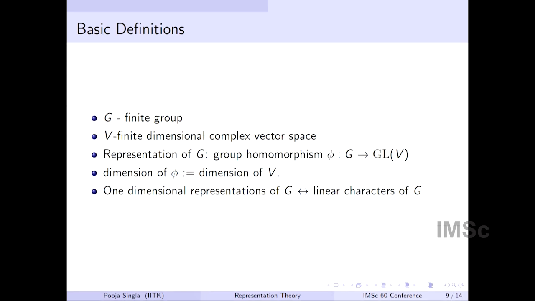If G is a finite group and V is a finite dimensional complex vector space, by a representation of G we mean a group homomorphism from G to the automorphisms of the vector space V. By the dimension of the representation phi, we mean the dimension of the vector space V. Notice that one-dimensional representations are what I called linear characters, so it is really generalizing that notion. What we were looking at as linear characters for the abelian group, now we are looking at all the homomorphisms to GL(V).